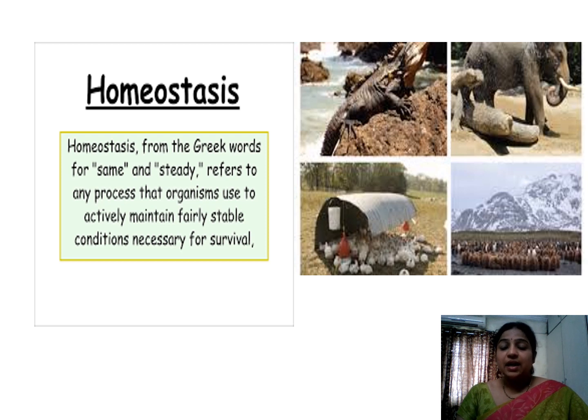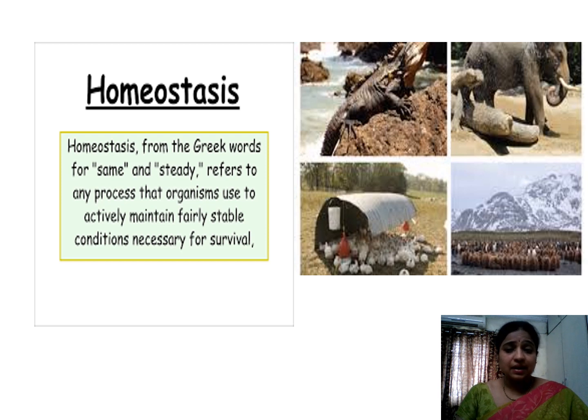That means the environment inside the body is always maintained steady, with no change. Whatever the outside stressful conditions are, the organism maintains the same stable environment inside. That stable environment maintained by the organism is called homeostasis.